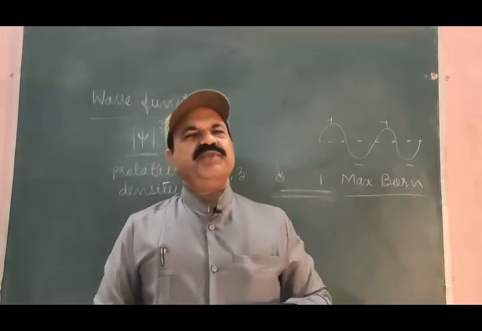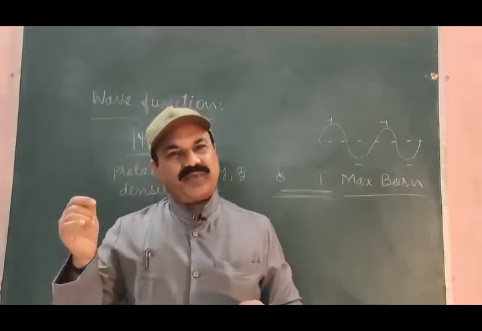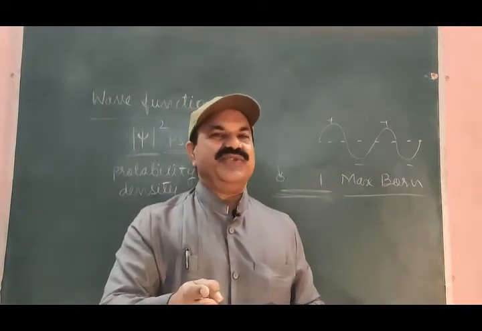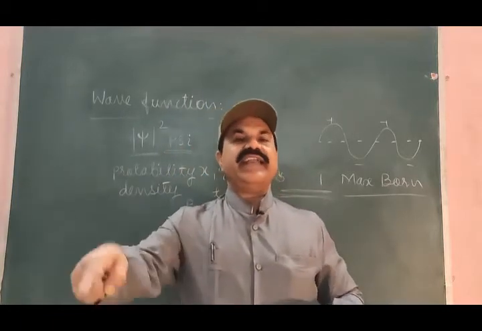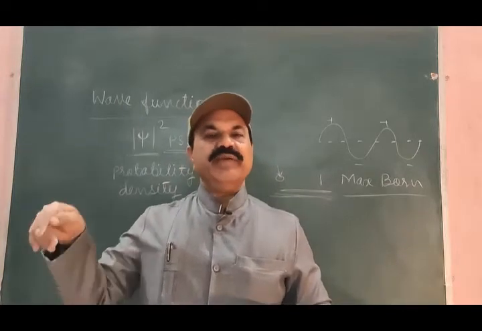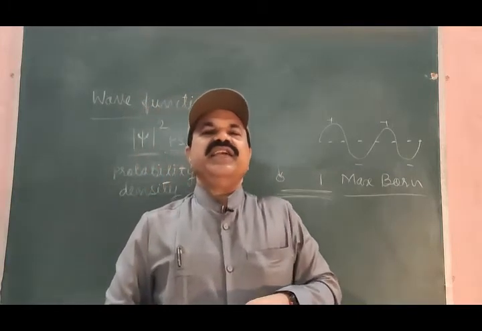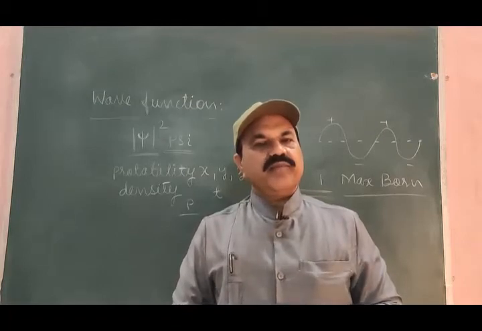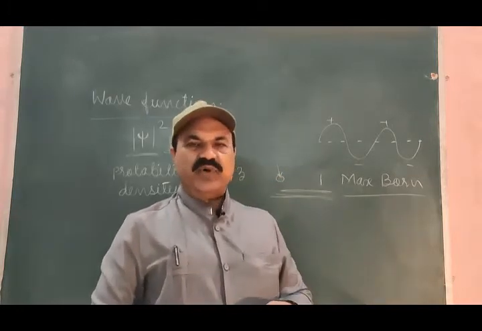If there is a finite probability density, maybe very, very small, greater than 0, not 0, then there is a finite possibility of locating the moving particle at the given position at the given instant of time. Such a broad interpretation was made by Max Born.